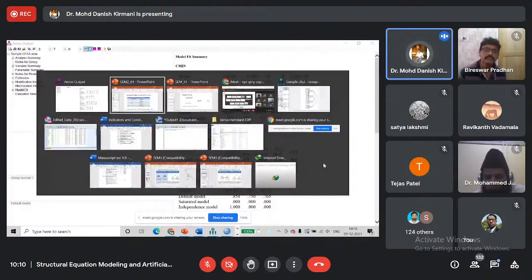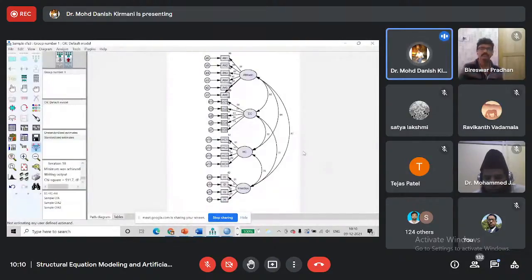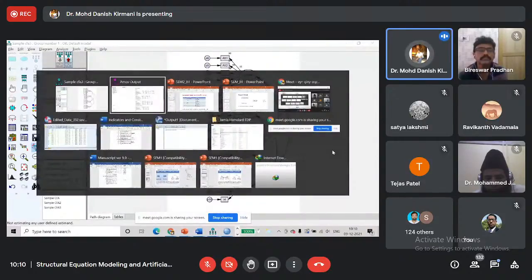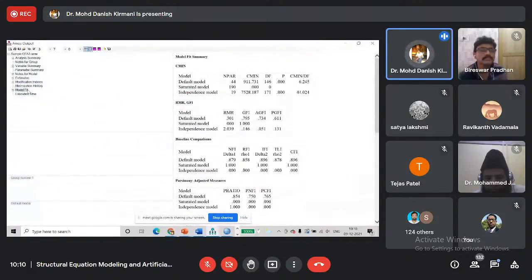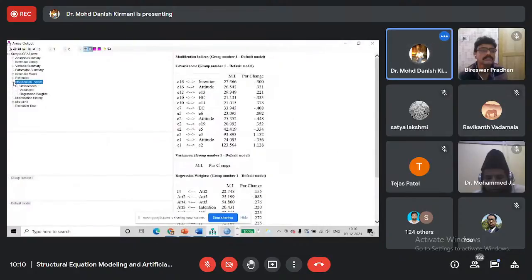So what can we do? We should try to modify this model with the help of certain parameters. First, we need to check modification indices. In modification indices, these are MI values, meaning modification indices. We have to check these values.